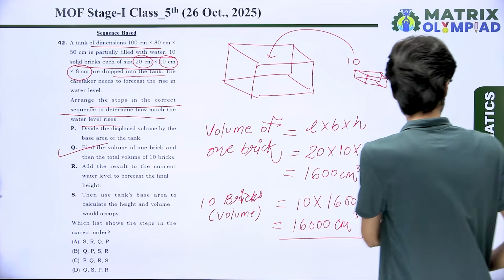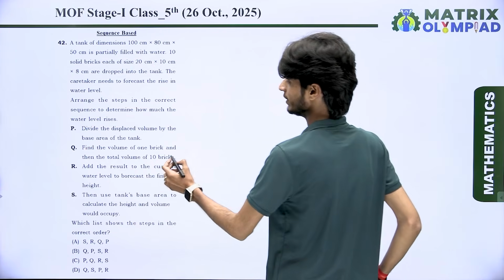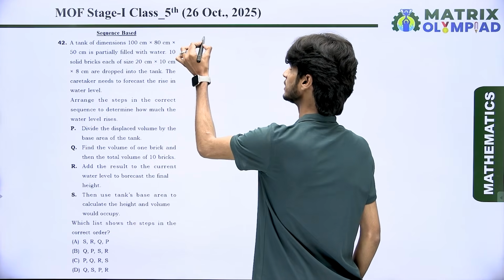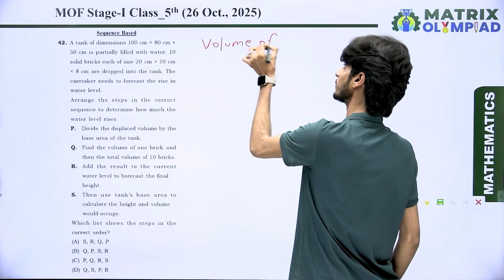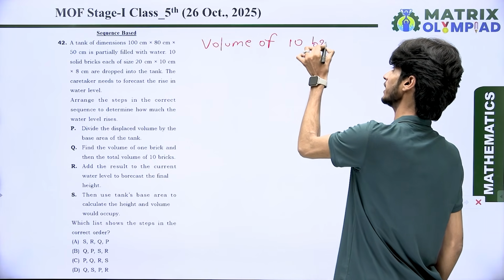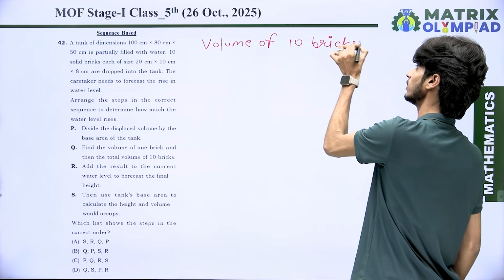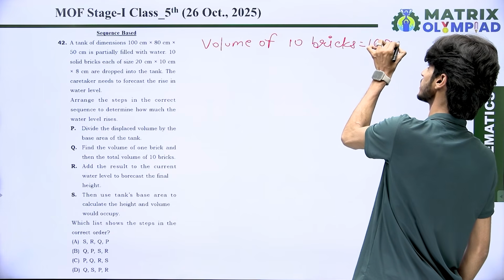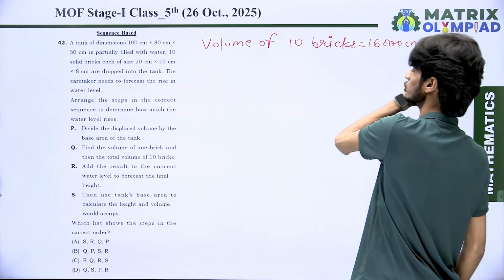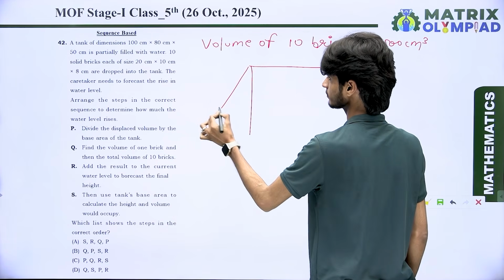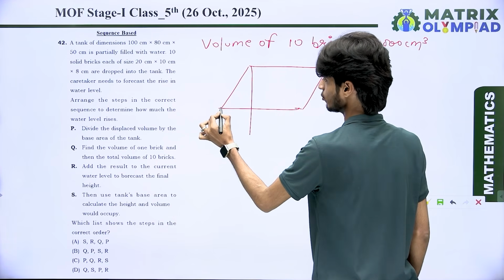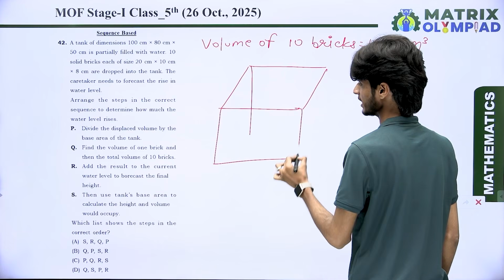Okay. So we have the volume of 10 bricks, which is equal to 16,000 centimeter cube. Now we are discussing the base area.